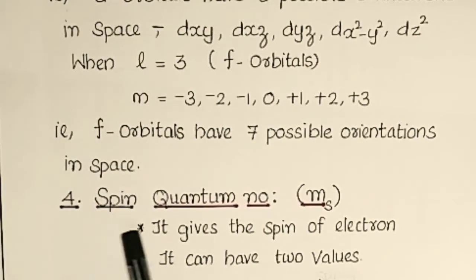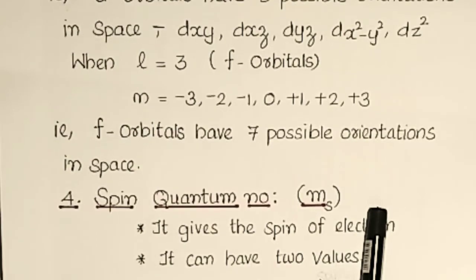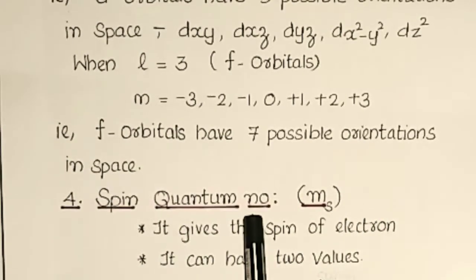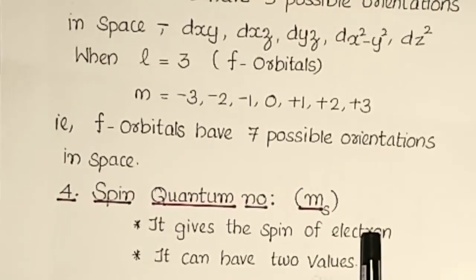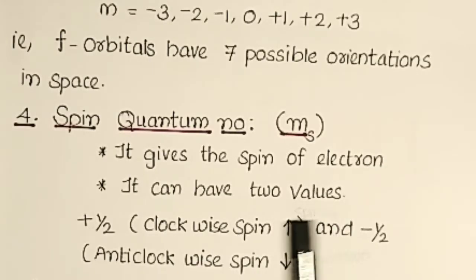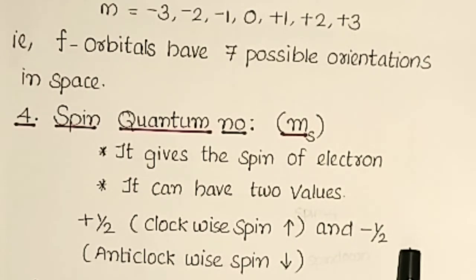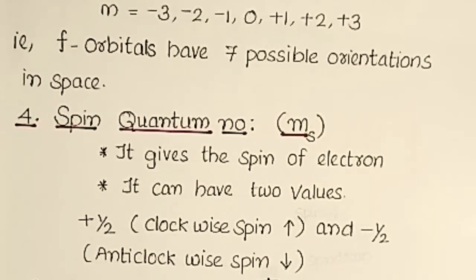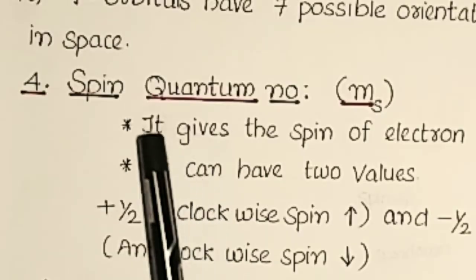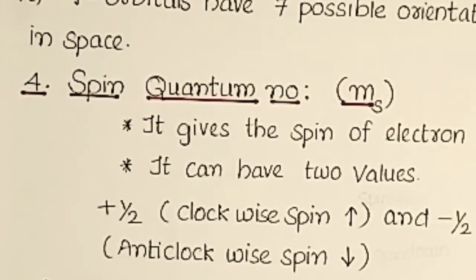Then the last one is the spin quantum number, denoted by the symbol ms or simply s. It gives the spin of the electron. That means electrons are spinning on their own axis. It can have only two values, plus half for clockwise spin and minus half for anticlockwise spin. So that is the spin quantum number, denoted by the symbol ms.